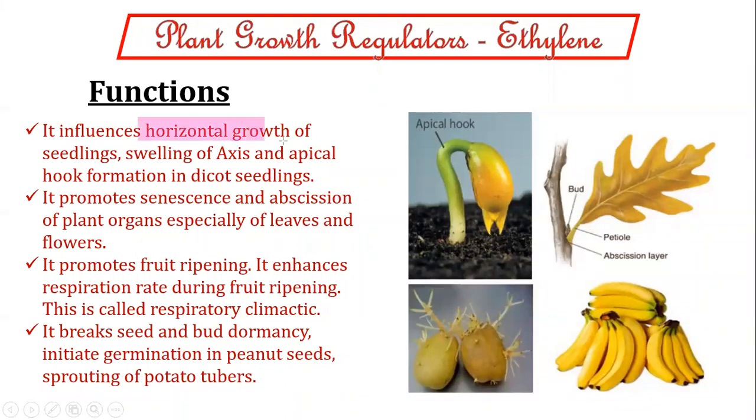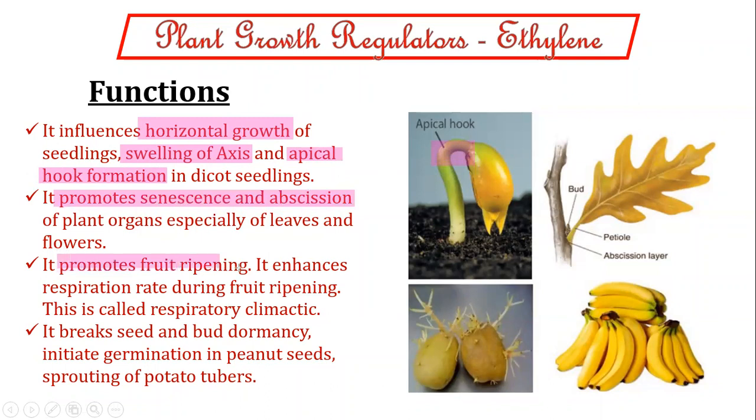It influences horizontal growth of seedlings, swelling of the axis, and apical hook formation. Look here, you can see the apical hook, how a straight plant shoot turns into a formed apical hook. Yes, in dicot seedlings. It promotes senescence and abscission of plant organs, especially of leaves and flowers.